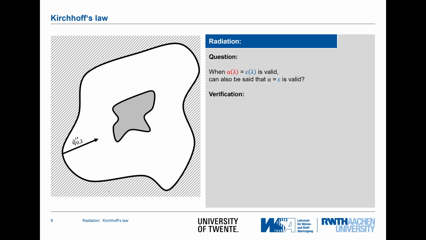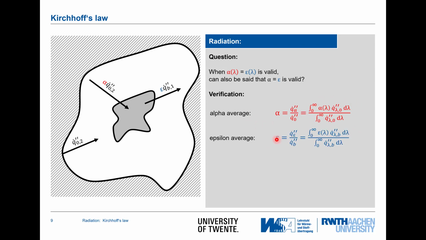Now let's get to the generalization of Kirchhoff's law. Here's again this cavity with the object, and as I proved, alpha of lambda is epsilon of lambda. The question is, does this hold throughout, also without wavelength restriction? Well, let's do a verification. I'll write down alpha average. We saw that last time, that's this integral, and epsilon average, that's the ratio of these two integrals.